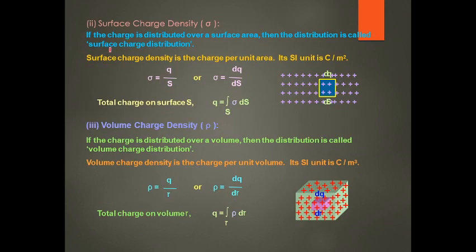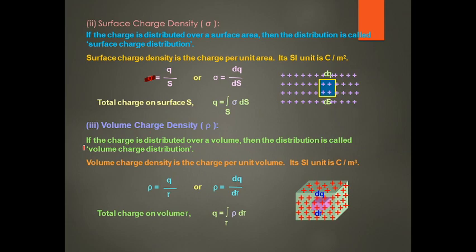Surface charge density: when charge is distributed over a surface area, the distribution is called a surface charge distribution. Surface charge density is charge per unit area. It is denoted by the symbol sigma. Sigma is equal to q divided by s, charge per unit area, and its unit is coulomb per meter square.